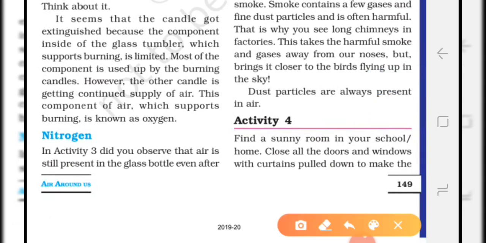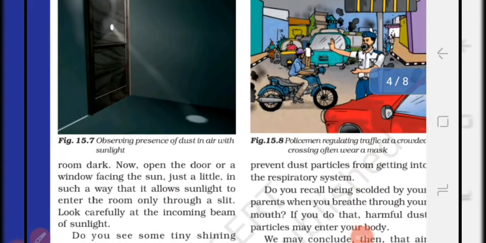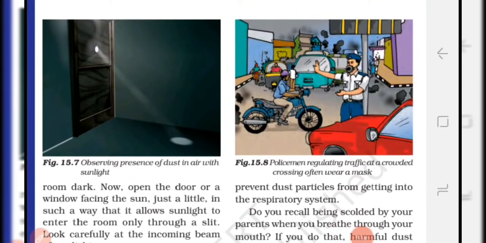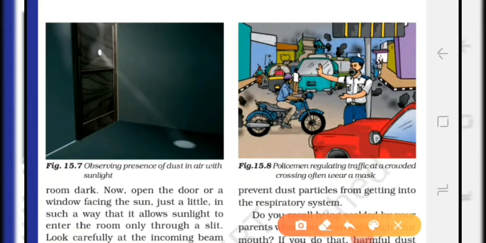Okay students, now let us see, dust particles are always present in the air. You have to prove it from activity 4. Let us understand this activity with the help of figure 15.7. Students, in this activity, go to a room and close the windows and doors. Now switch off the lights. Now slightly open a window or a door facing the sun. You'll observe some tiny shining particles moving in the sunlight coming from the small opening. These are the dust particles. You can see this figure also.